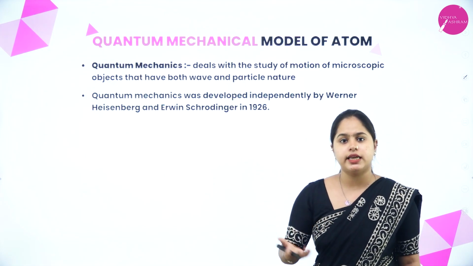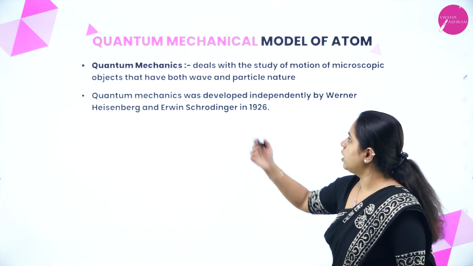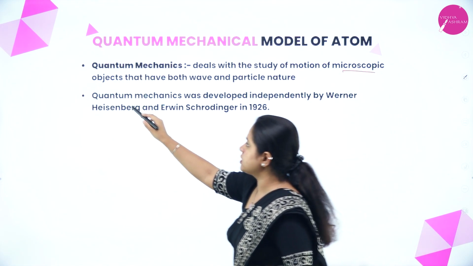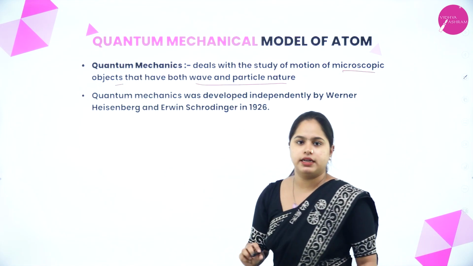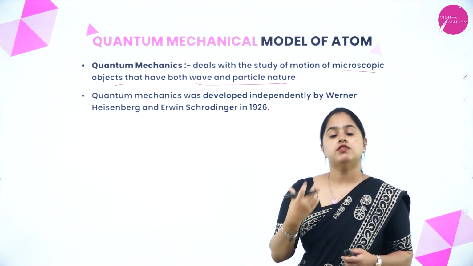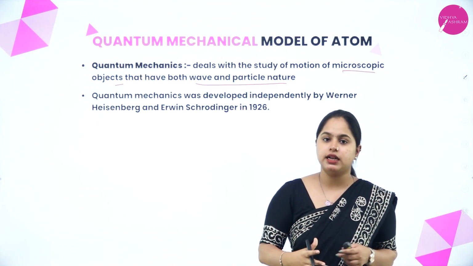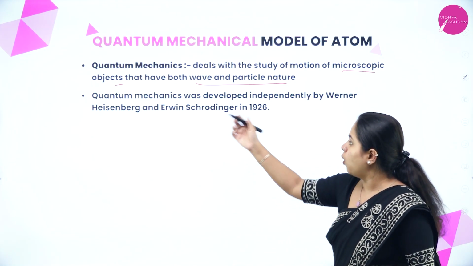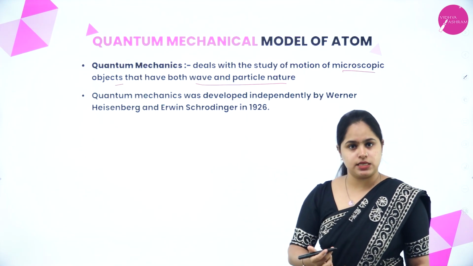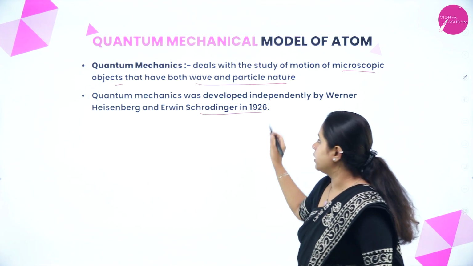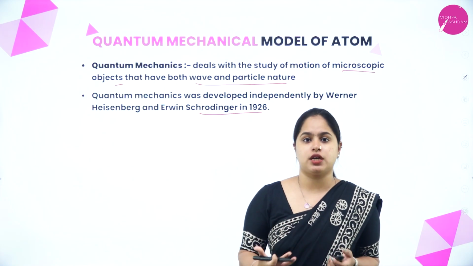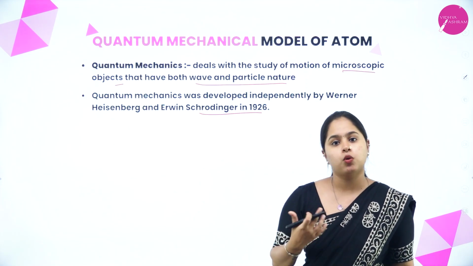So what exactly is quantum mechanics before that? Quantum mechanics deals with the study of motion of microscopic objects that have both wave and particle nature. So in quantum mechanics, we study microscopic objects which have dual nature, that is particle as well as wave nature. Quantum mechanics was developed independently by two scientists, Werner Heisenberg and Erwin Schrödinger, in the year 1926.